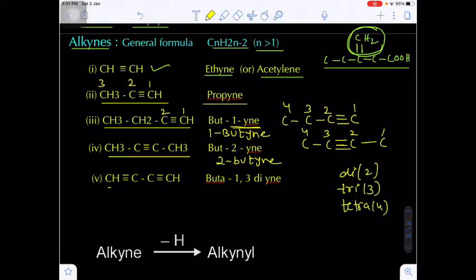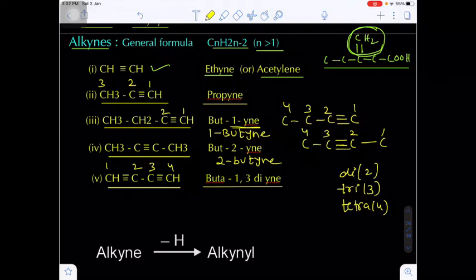How many carbons are there here? 4, so but. And there are more than one double or triple bond, so we have to use the letter a before the word root. That's why we are using buta. And whether you number from left to right or right to left, you get positions 1 and 3. Are you getting my point?